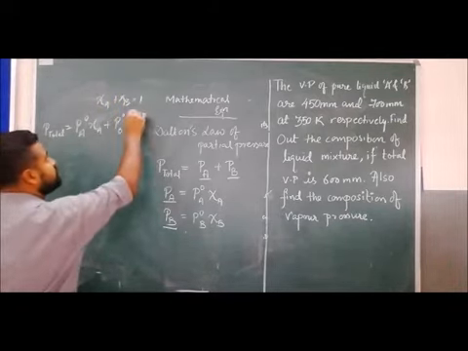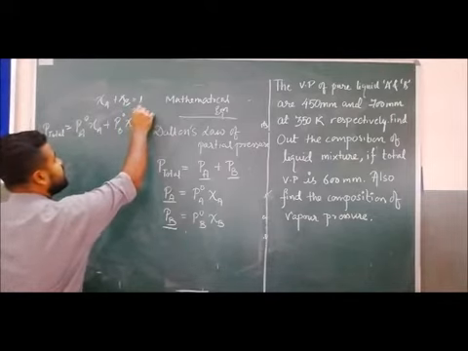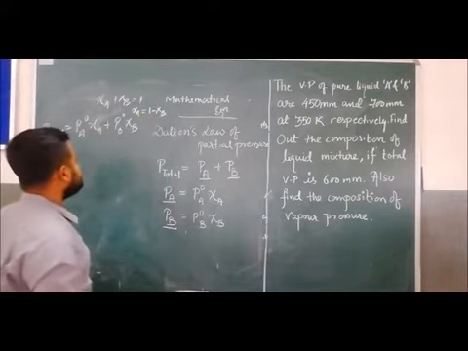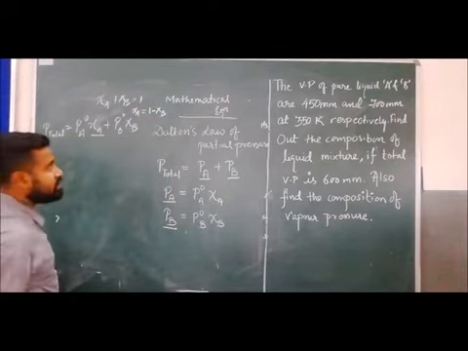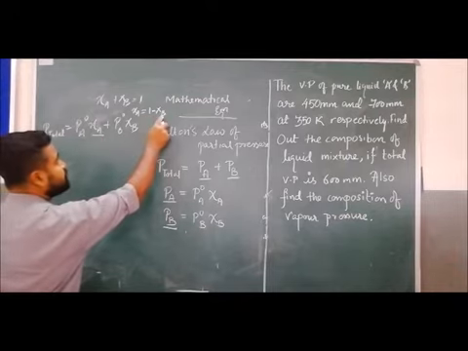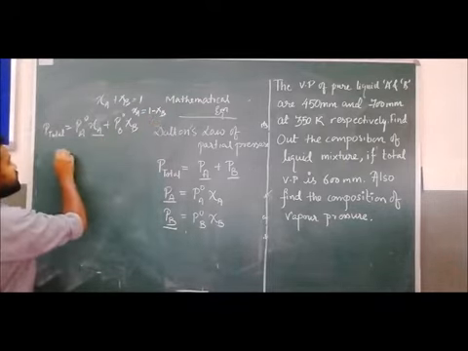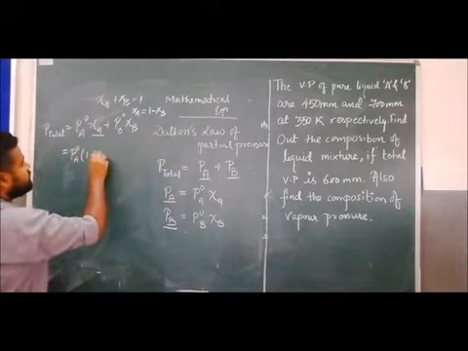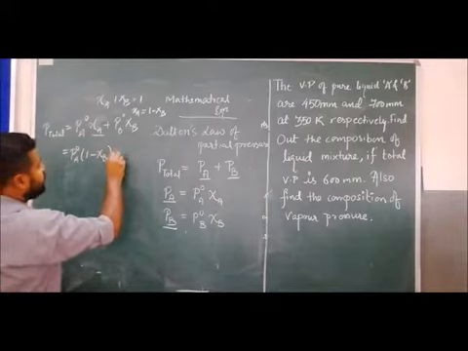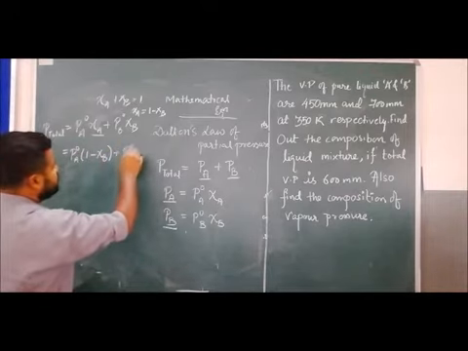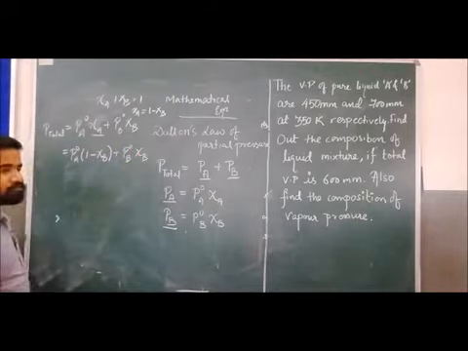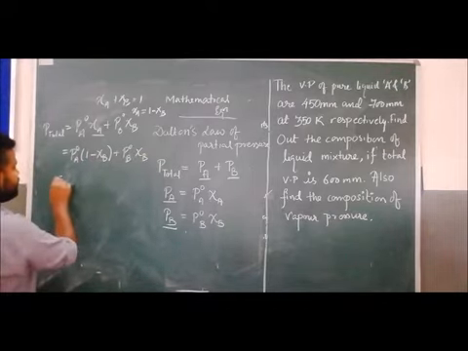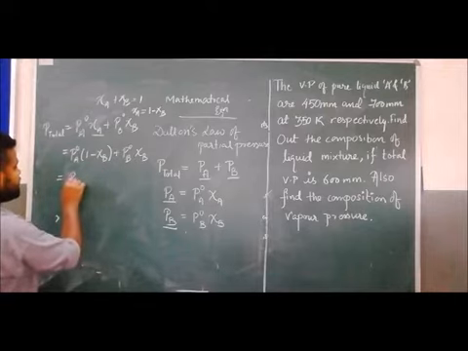So in terms of XB, we can write XA equals 1 minus XB. So if we put 1 minus XB in place of XA, the equation will be P naught A (1 minus XB) plus P naught B XB. Clear?